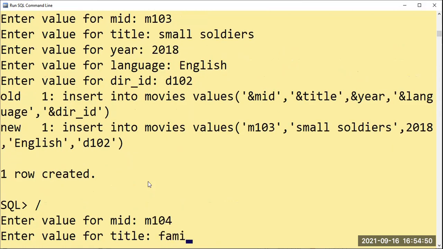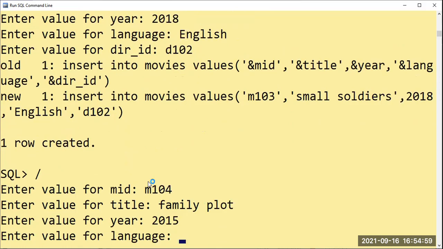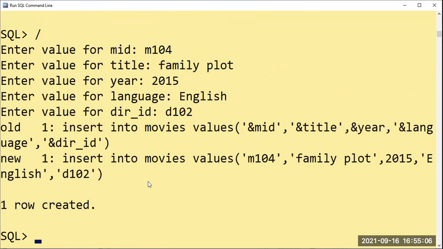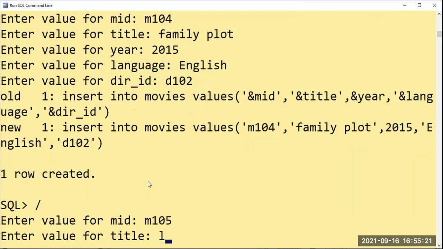Fourth movie we shall proceed. Family Plot, English movie. Year 2018. No, 2015. No problem. English. Director ID D102, Steven Spielberg. By Steven Spielberg, two movies have been created, that is M103 and M104 here. One more we can go, or Hitchcock will go. Okay. So M105, Lifeboat.